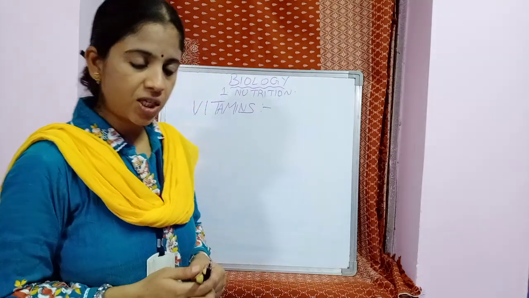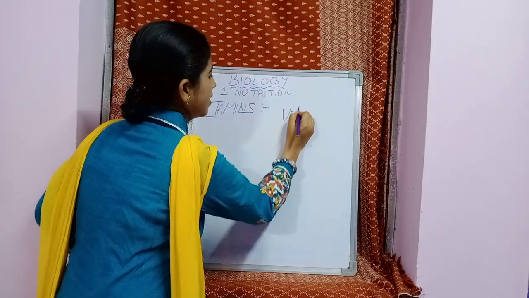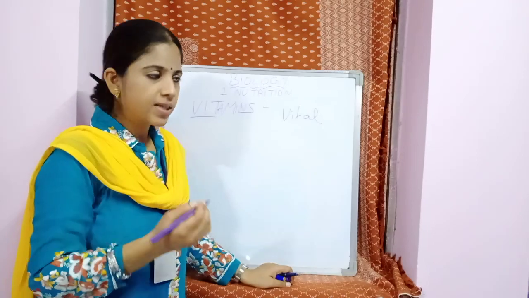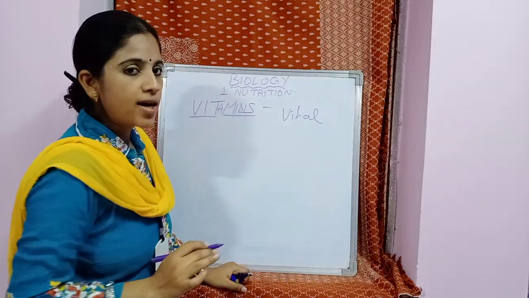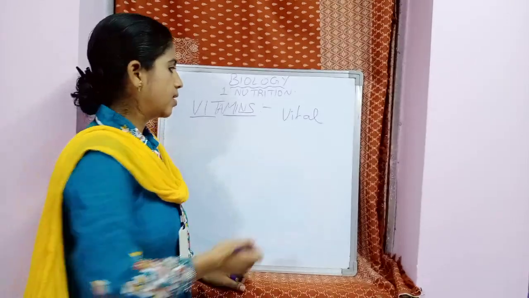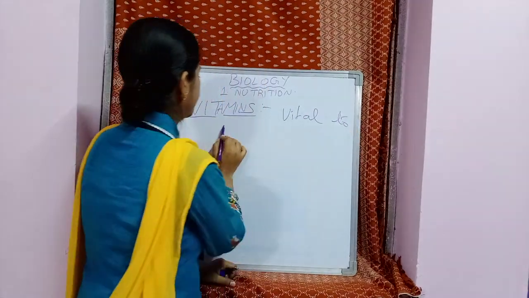They are very much essential. Vita means vital, and vital means important. So they are vital amines. They thought that these are chemicals made of certain amines, so they are vital to our body.